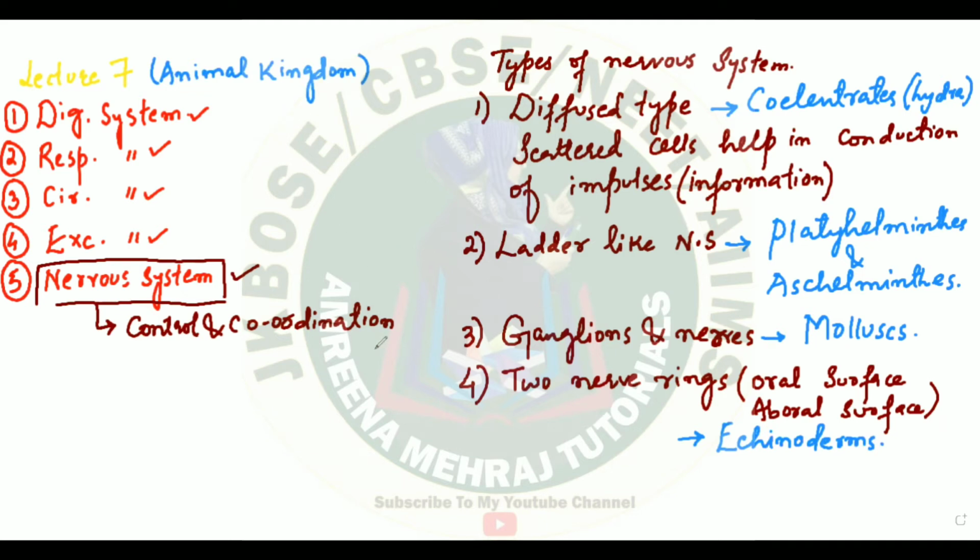Further ahead, you will find the higher organisms having a proper central nervous system and a proper peripheral nervous system. By central nervous system, I mean you will find in them the brain, the aggregation of neurons, and you will find in them the structure called the spinal cord. So first of all, you will find this nervous system, that is called the central nervous system of the body.